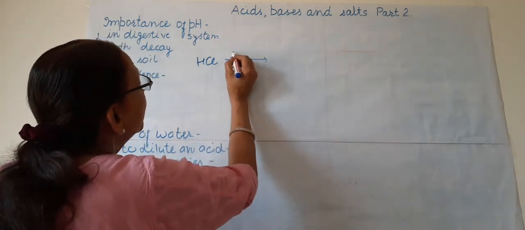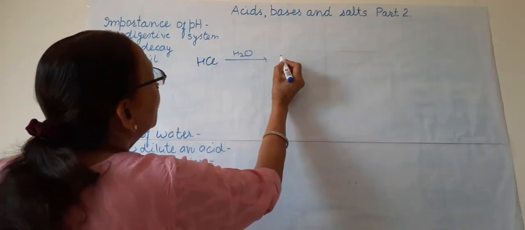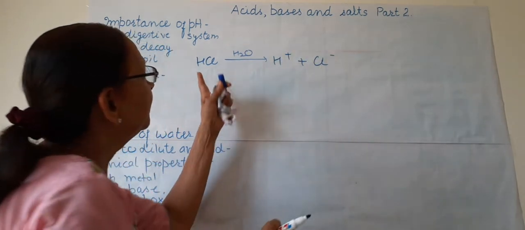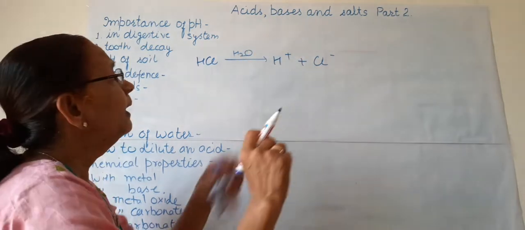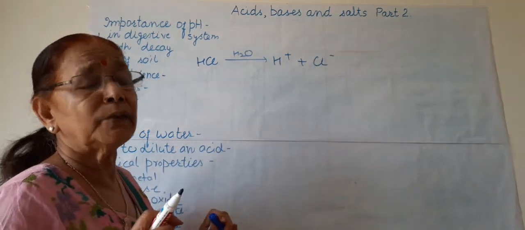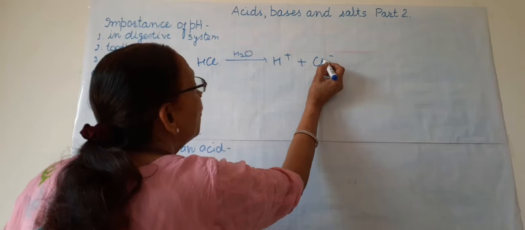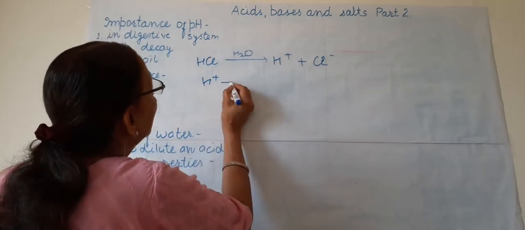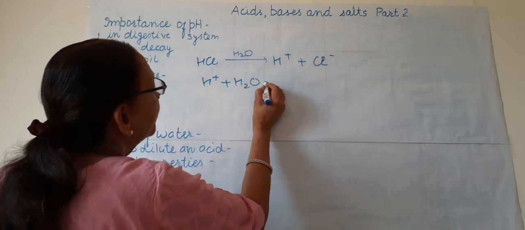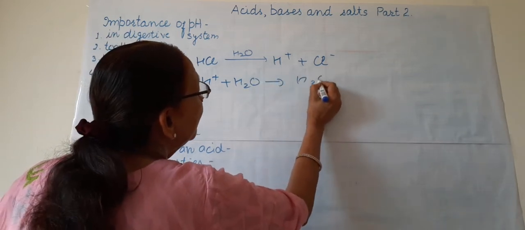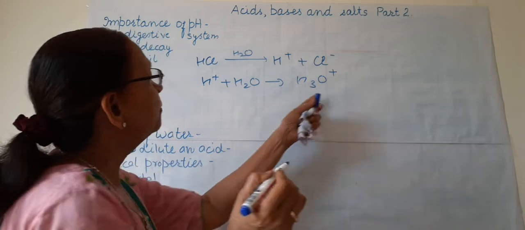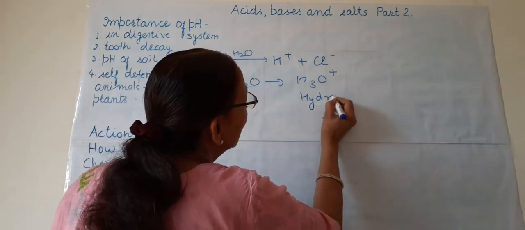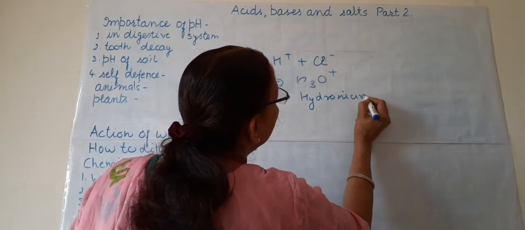Suppose again we take the example of hydrochloric acid when it is put in water. What happens? It dissociates into H cation and Cl anion, and chloride ions are formed. Now this H positive reacts with water and a new ion, H3O, is produced. The name of this ion is hydronium.